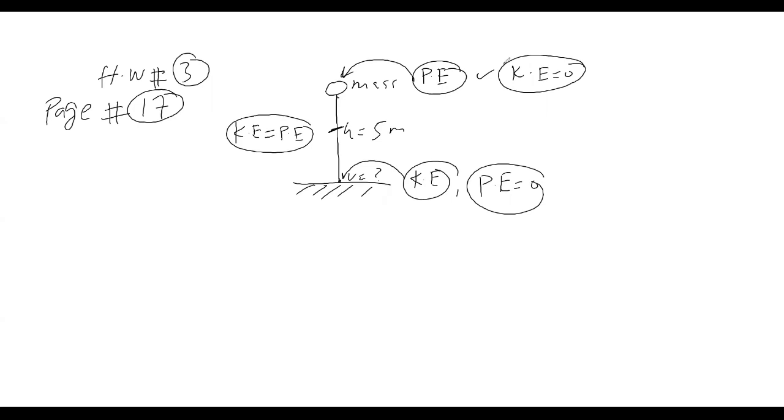Now let's try to solve it. We know that potential energy at the top should be equal to kinetic energy at the bottom.